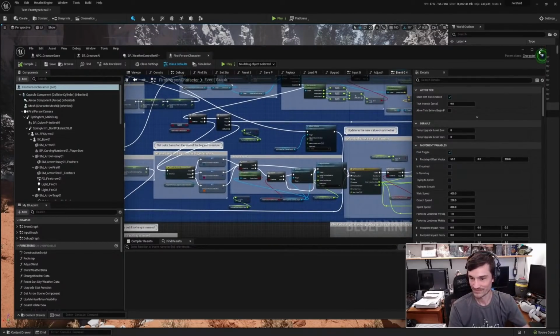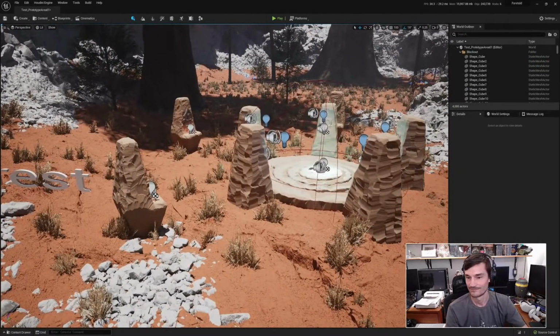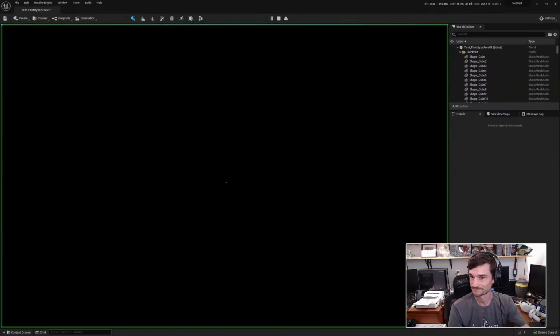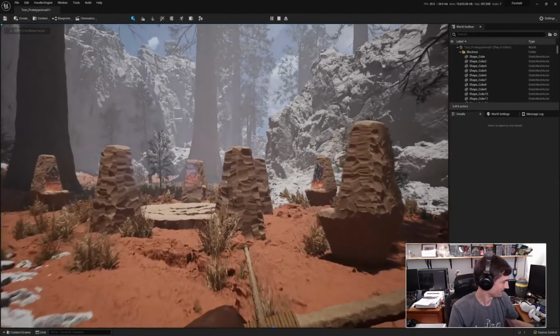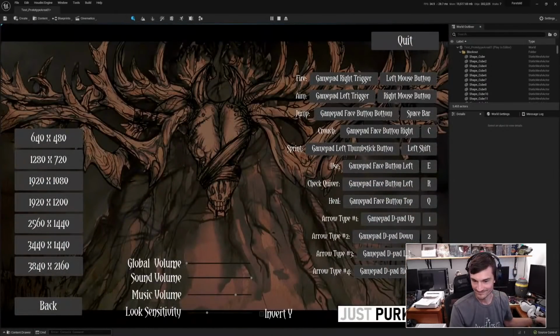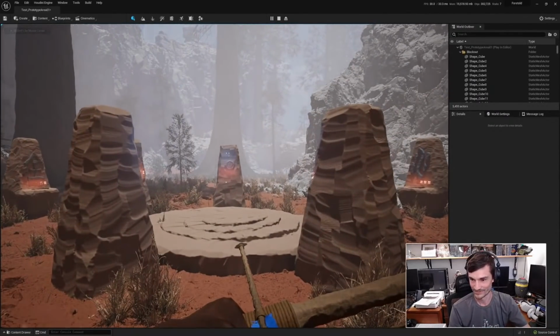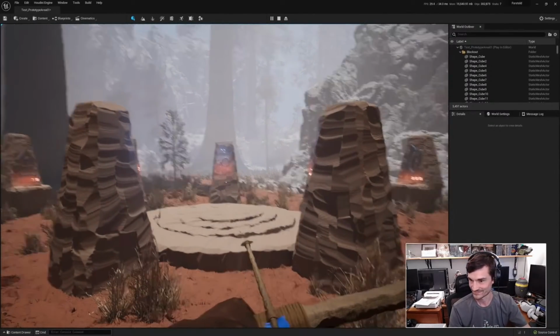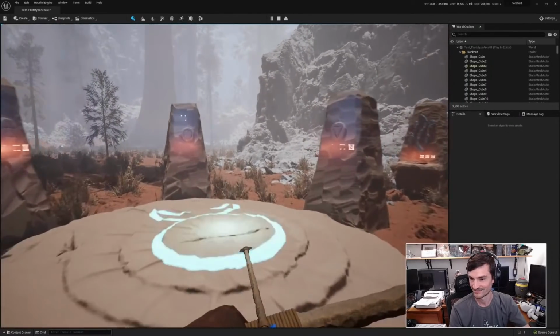So I'll just jump in game to show a little bit of this. This is my main test level that I'm building out. So I can actually hear what I'm saying. And these are the altars where you save. So I mentioned you do that in game. You don't have to pop up a save menu.